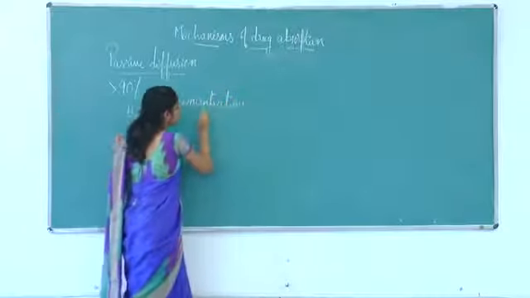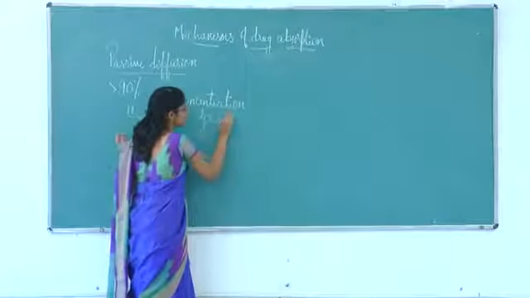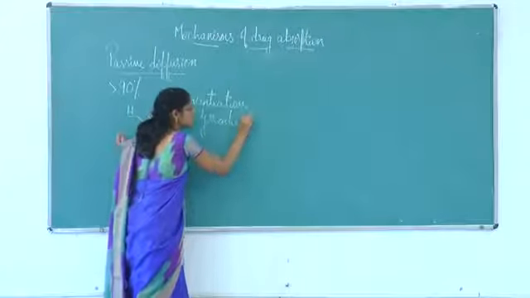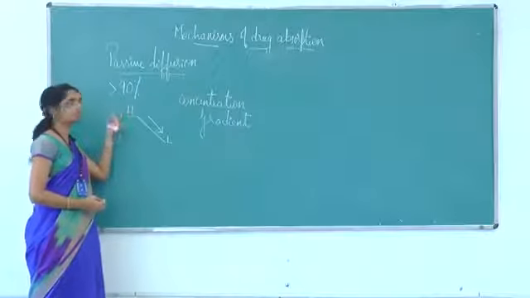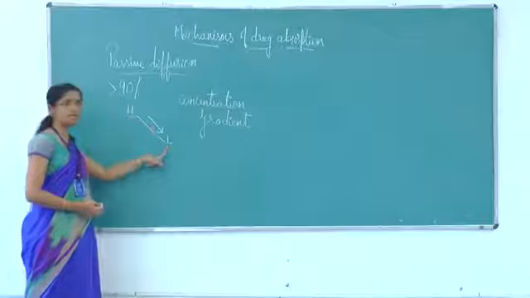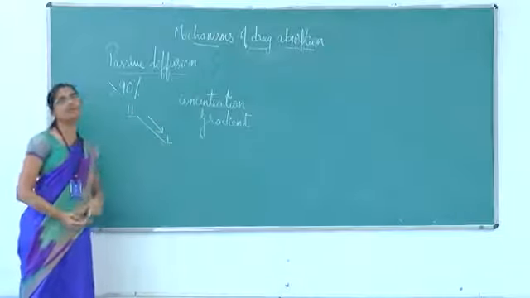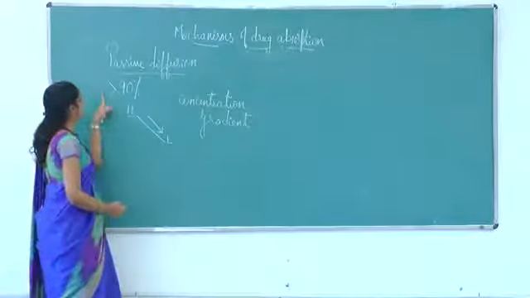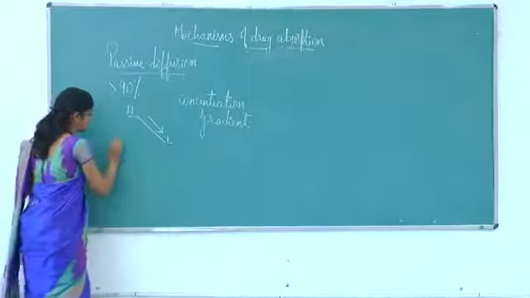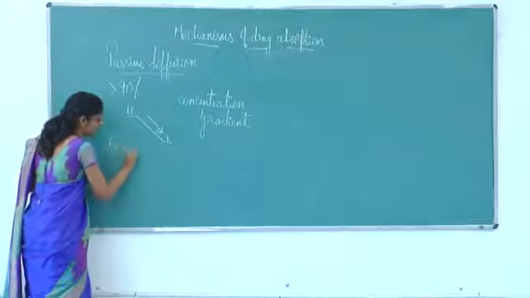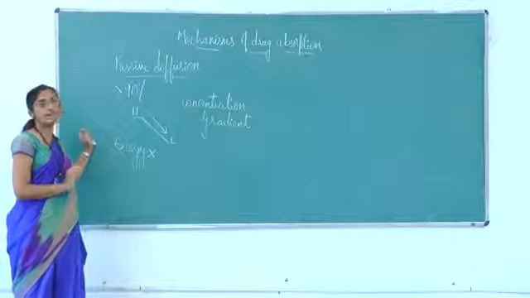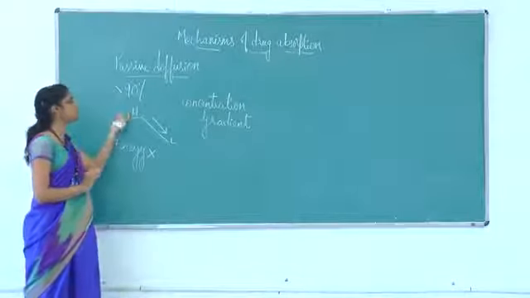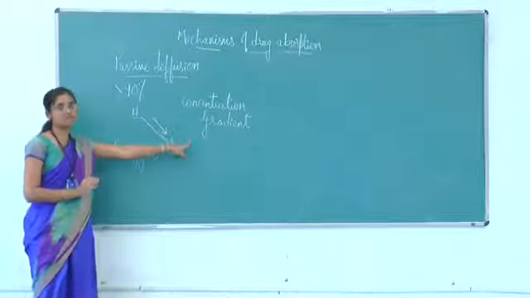That is, the greater the difference in concentration between the higher and the lower levels, the faster will be the movement of the drug. This mechanism does not require any energy, because the movement is according to the concentration gradient.